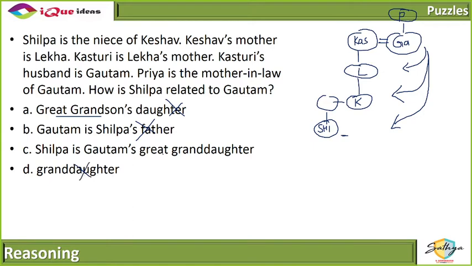So great granddaughter, because by diagram we know that Shilpa is at the great grandchild level. There is only one option which matches that, and hence that has to be the option. Yeah, if Priya is the mother-in-law of Gautam, then Priya is the mother of Gautam's wife.